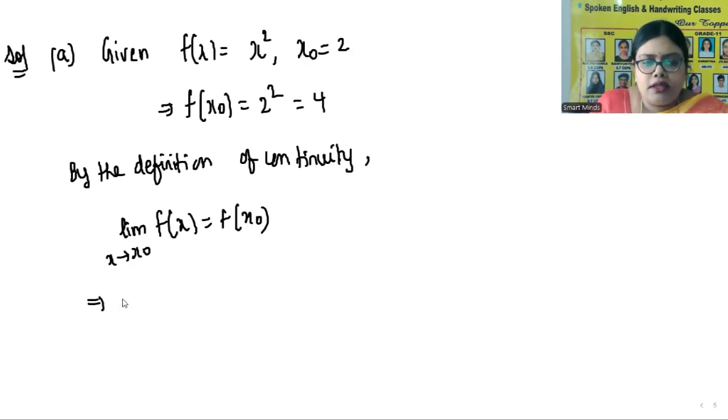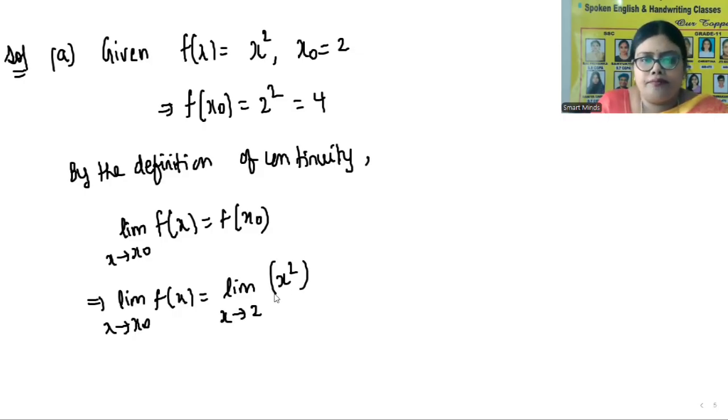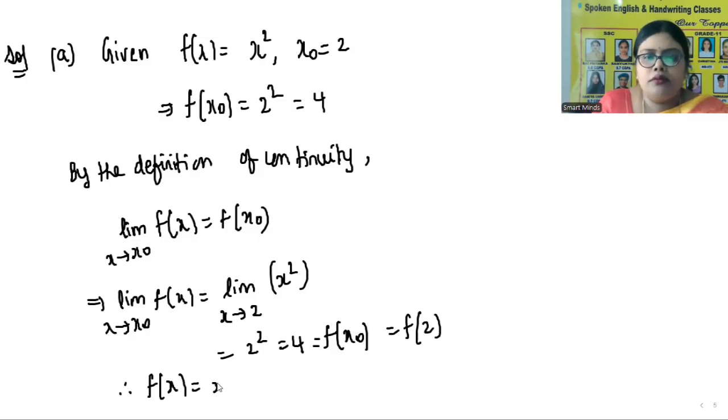So limit x tends to 2, x square, in the place of x naught we put 2, so that is 2 square, which is equal to 4. But 4 is nothing but f of x naught, which is f of 2. Therefore, f of x is equal to x square is continuous at x naught is equal to 2.